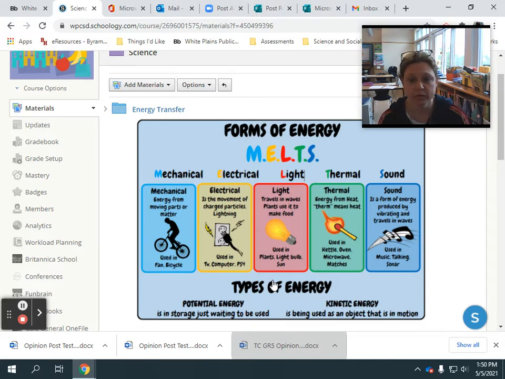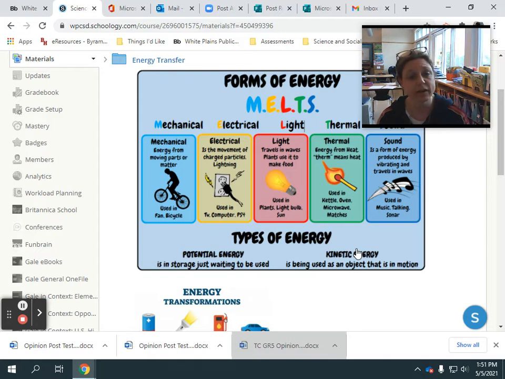There's also sound energy, and that is a form of energy produced by vibrating air, and it travels in waves, and this is what we hear. So there's music that you hear, sound energy. When we talk, like me talking right now is producing sound energy. And if you know about like dolphins and how they use sonar, I believe it's sonar, or maybe I'm thinking of just boats use sonar energy. I know that one of you knows, and you will let me know about sonar energy.